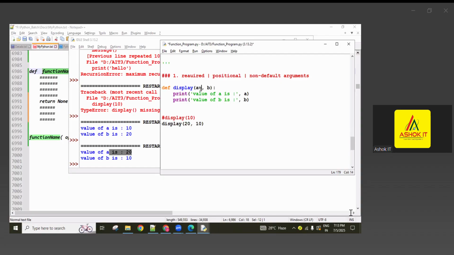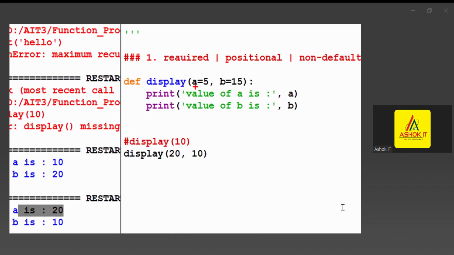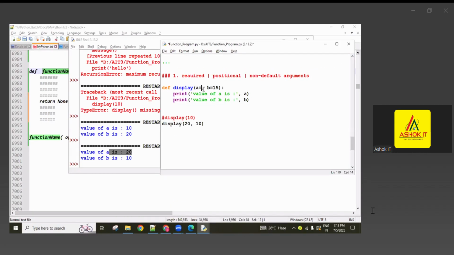So a equal to 5 and here b equal to 15. If a default value is there, like a value is 5 and b equal to 15, then we can consider a non-default argument. I mean, these things are called default arguments. Default value is there, called the default arguments. Without default value, just like variable names only we used, that's why it is considered non-default arguments.